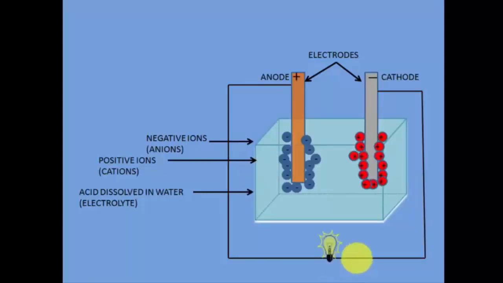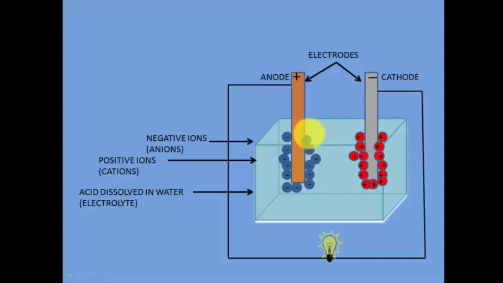Now see what happens. When I connect them, all the negatively charged ions, which are known as the anions, will get attracted towards the positive electrode, which is known as the anode. So all the negative will come to positive, and all the positively charged ions, which are known as the cations, will go and get attached to the negatively charged electrode, which is called cathode, right?